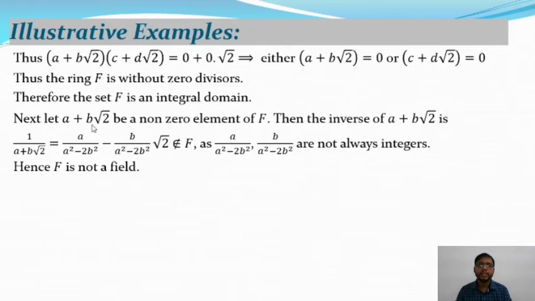Next, let a plus b root 2 be a non-zero element of F. Then the inverse of a plus b root 2 is 1 by a plus b root 2. After simplifying, multiplying numerator and denominator by a minus b root 2, we get a by a square minus 2b square, minus b by a square minus 2b square into root 2. This does not belong to F, as 1 by a square minus 2b square and b by a square minus 2b square are not always integers.